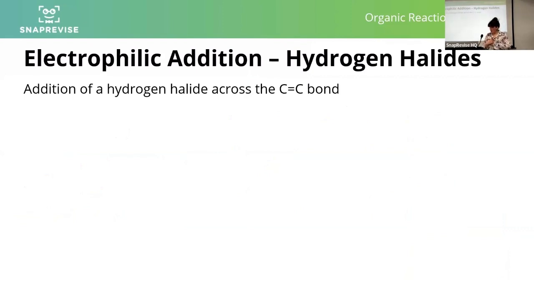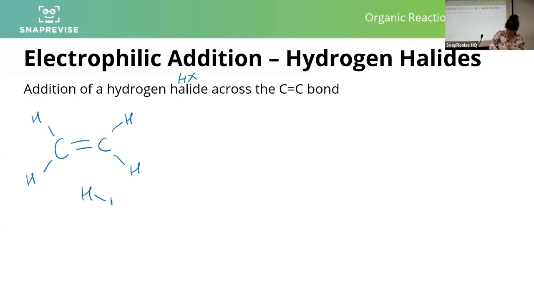Okay. If we've got a hydrogen halide, it's the same as we've done before. I'm going to speed through it ever so slightly because I don't want to run over too much. So hydrogen halide, that means we've got a hydrogen and a halogen bonded to one another, so HX. If you have got a hydrogen halide, we have already got the dipole present. So it's the same as it was previously, it's just we already have a dipole.